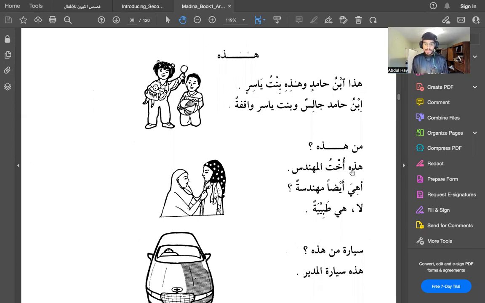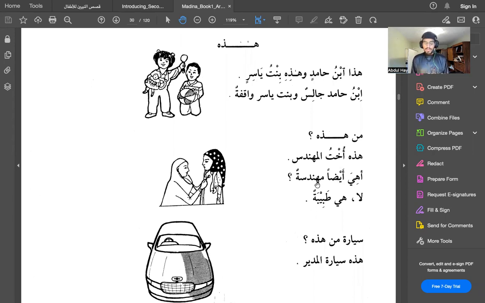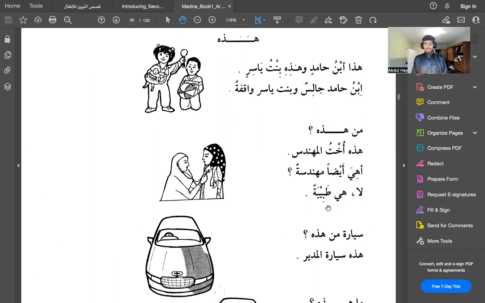Man hadihi, who is this? Hadihi ukhtul muhandis. This is the sister of the engineer. Mudaf mudaf ilayh. So ukhtu means sister, muhandis means engineer. This is the sister of the engineer. Ahiya aydan muhandisatun? Is she also an engineer? Aydan means also. So is she also muhandisatun, engineer? Muhandisatun with ta marbuta, female, because obviously it's referring to her. La, no. Hiya tabibatun, she's a female doctor.